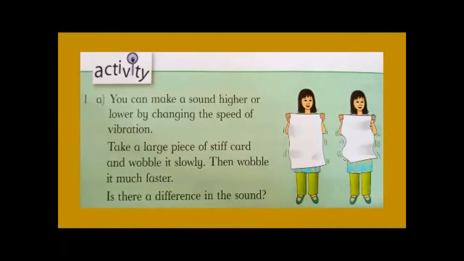So beta, this is the activity from your book. Open your book, page number 76. This is the activity from your book. You can do it and you can check the sound, because you can make a sound higher or lower by changing the speed of vibration.